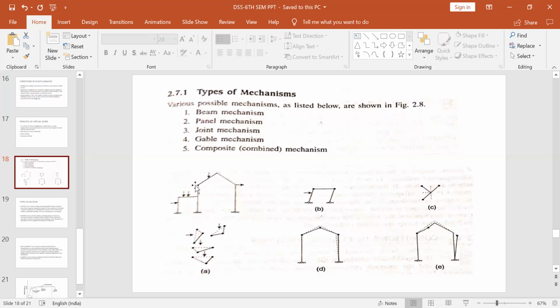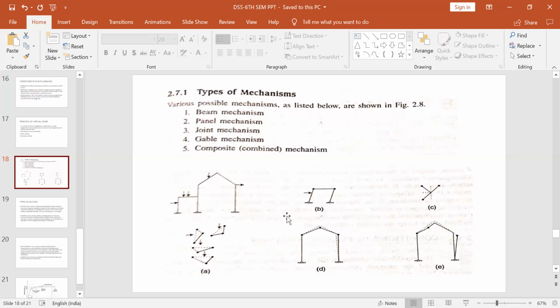Hinge will be formed here, here, and here. Okay. Now next, for this case, again beam action is taking place. So beam mechanism means your failure mechanism will start acting as a beam. The structure will start acting as a beam, and it will start to deflect, and wherever the deflection takes place, maximum hinges will be formed.